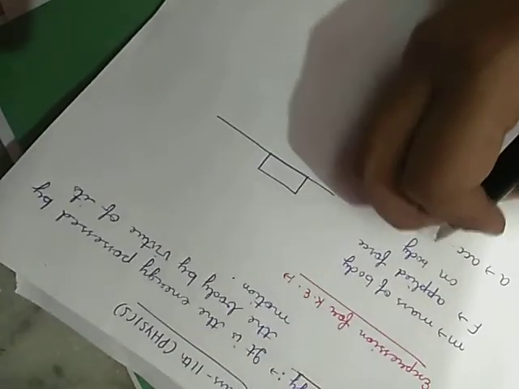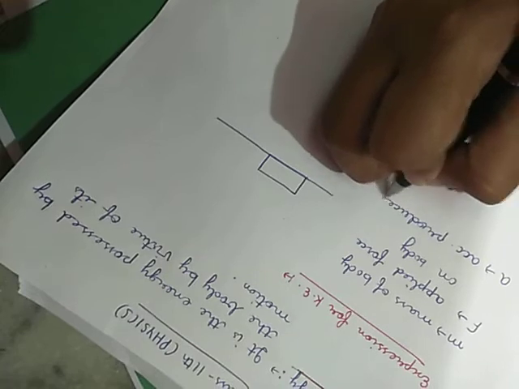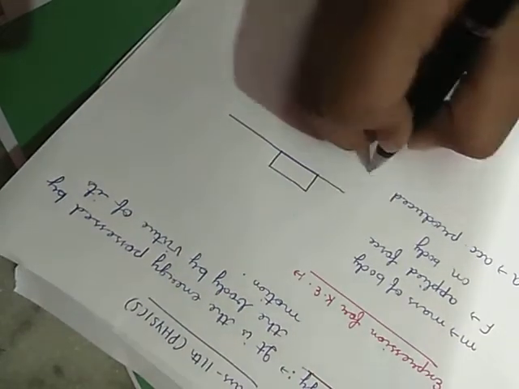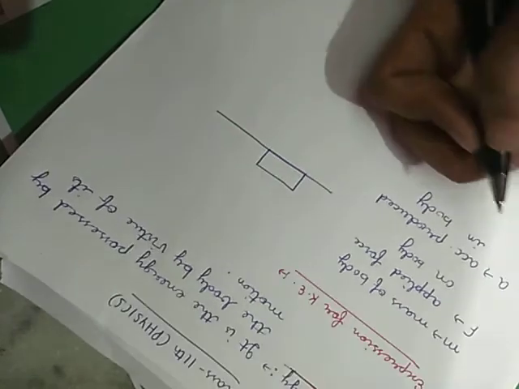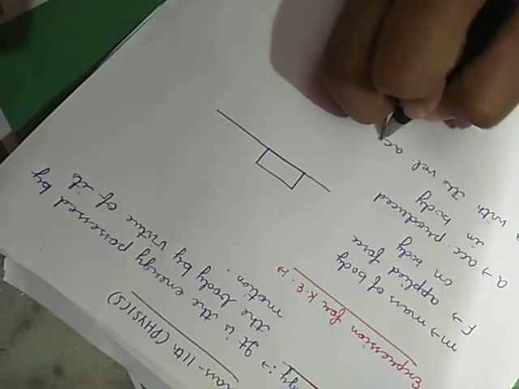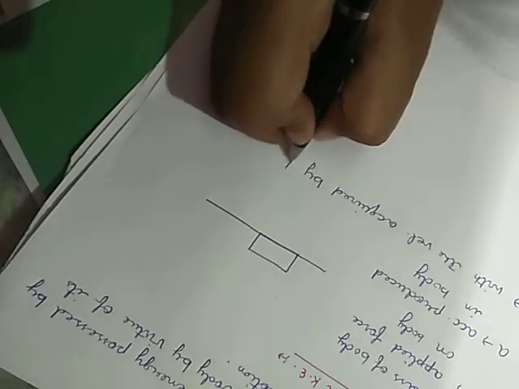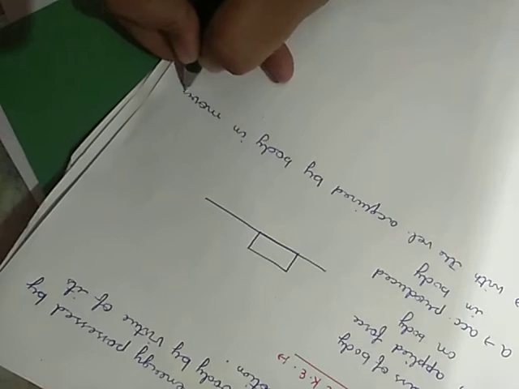Obviously when we apply some force, there is a change in velocity and hence acceleration is created in the body. And v is the velocity acquired by the body in moving through a distance s.